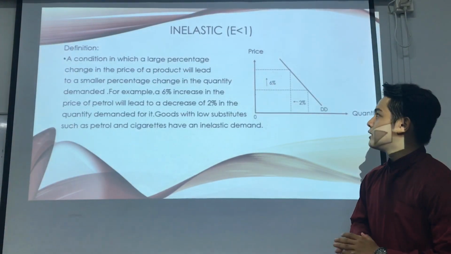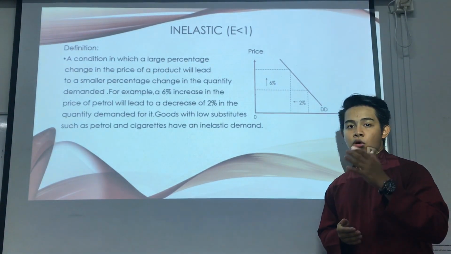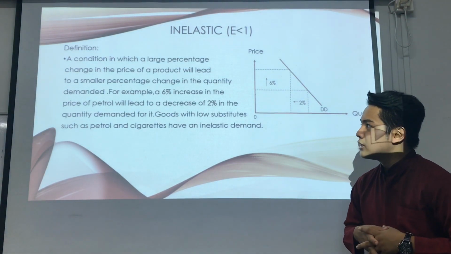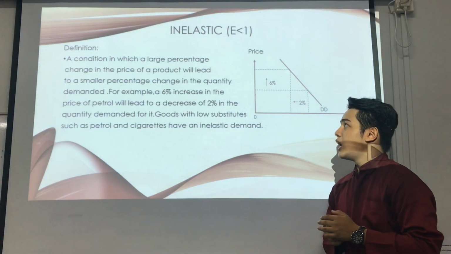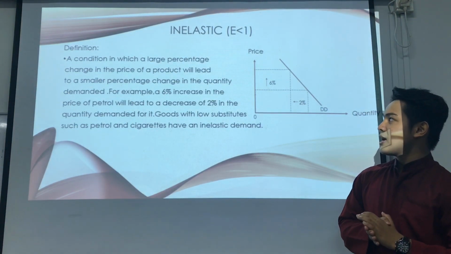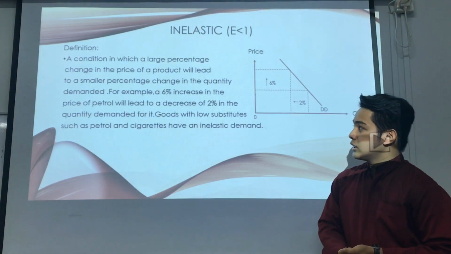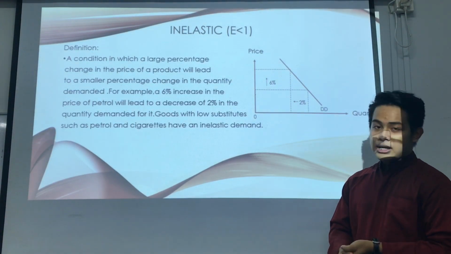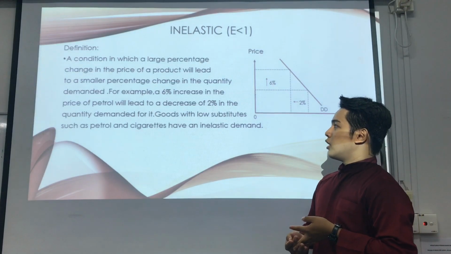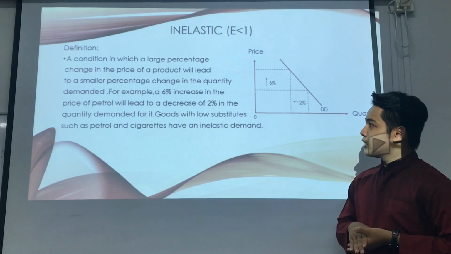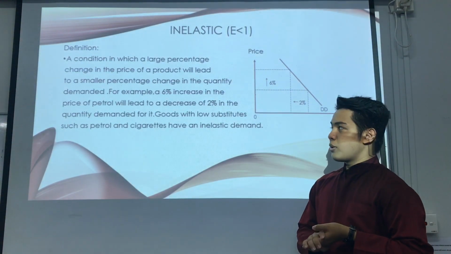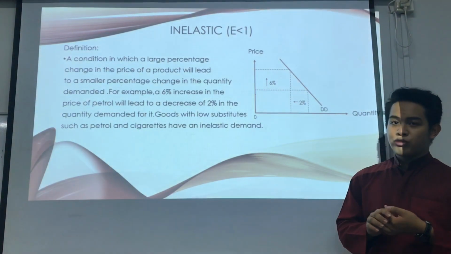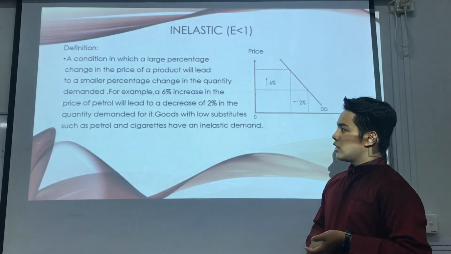So the last is inelastic. E is between 0 and 1. The definition of inelastic is a condition in which a large percentage change in the price of a product will lead to a smaller percentage change in the quantity demanded. For example, a 6% increase in the price of petrol will lead to a decrease of 2% in the quantity demanded.